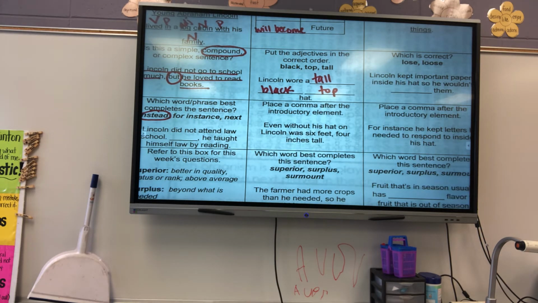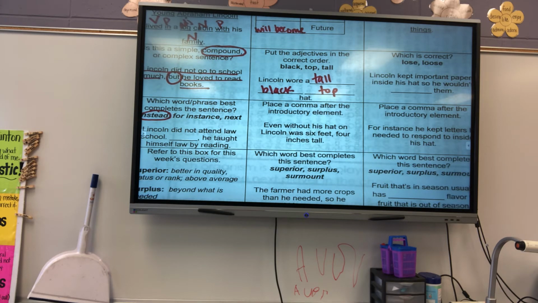So I kind of want to look for what part of the sentence I could take out and it still makes sense. So could I say, even without his hat on, Lincoln? Take away even. So I could say, without his hat on, Lincoln was 6 feet 4 inches tall? Yes.